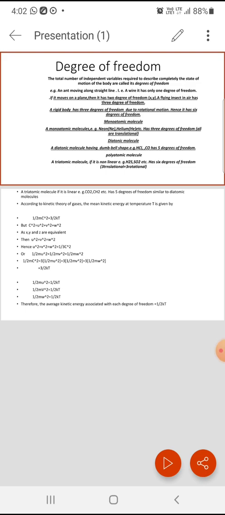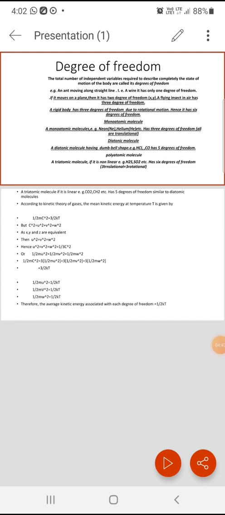Now, we have to find the number of degrees of freedom in molecules. If you consider monoatomic molecules, meaning molecules having only one atom, a monoatomic molecule in space has three degrees of freedom, because it is only due to the translation of the molecule.